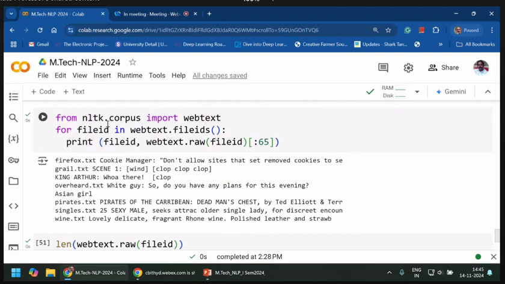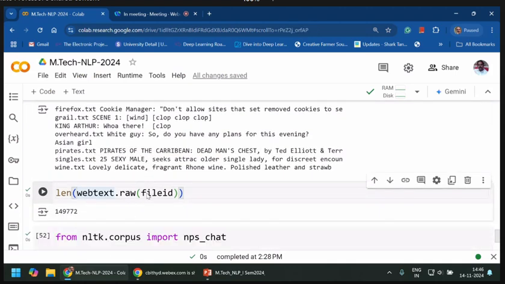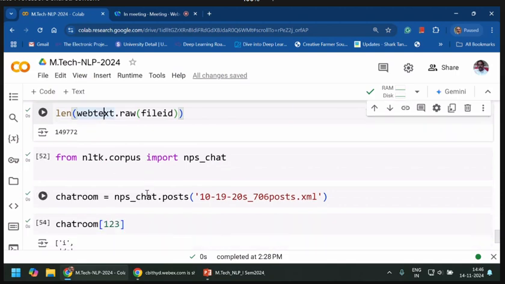So here, from nltk.corpus import webtext; for fileid in webtext.fileids(), print fileid comma webtext.raw of fileid, from 0 to 65 for each one. So these are fetched for you from this webtext corpus. Now if you want to check the len of this, you can see the len of this raw fileids.